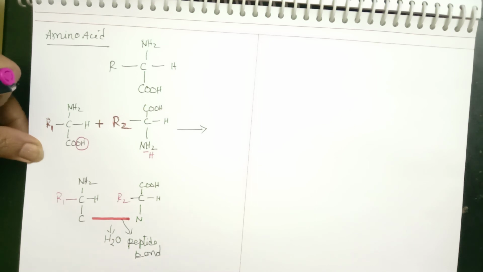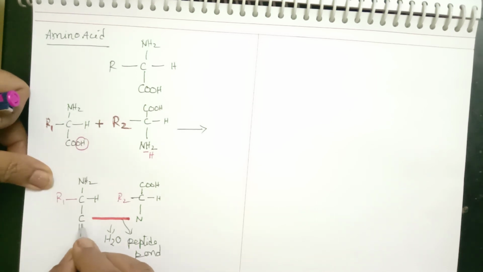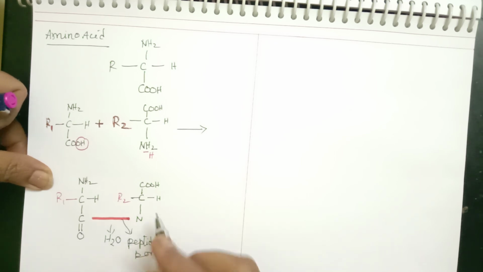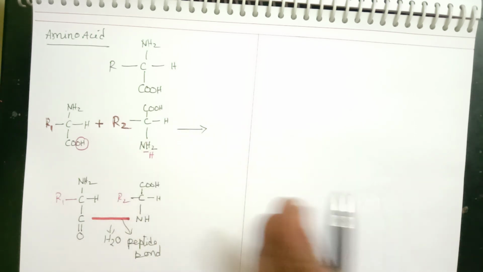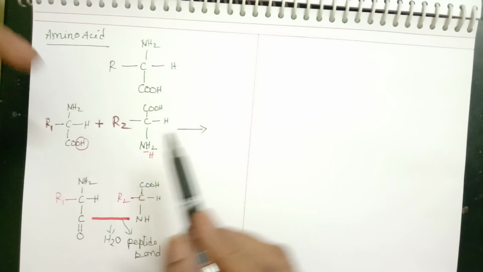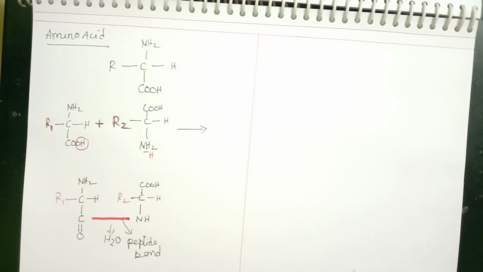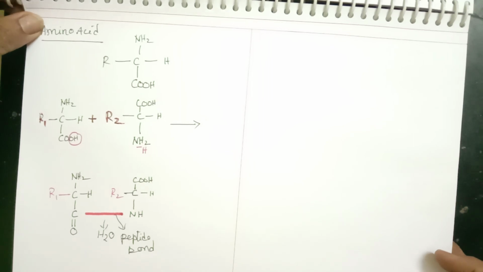Now let us satisfy the other bonds also. So here we will write O with a double bond, and here N should have 3 bonds, so there will be an H here. So this is how, with loss of a water molecule, there will be a peptide bond formation. Similarly, if many amino acids are joined, the second one will join with the third, and so on. This is how amino acids will function.